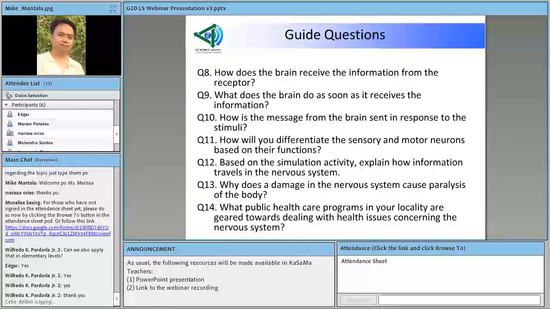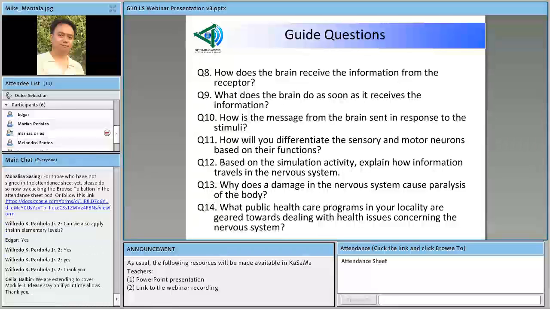Okay? And based on the simulation activity, explain how information travels in the nervous system. So again, the students would just have to recall what they actually did. Okay, there's this stimulus situation that was given to the organ. It's assumed that there's a receptor there of the stimulus situation, and then the signal or the message is passed to the sensory neurons. And this message is passed on from one sensory neuron to another or to the next and to the brain.